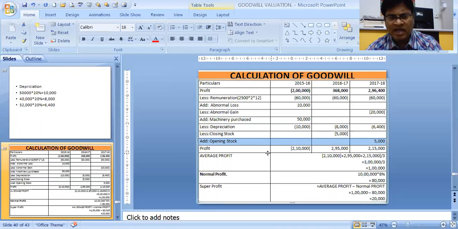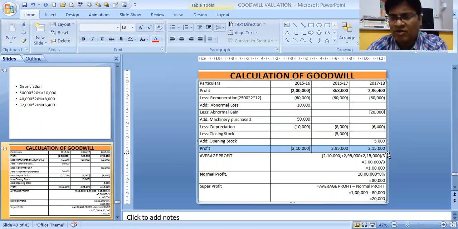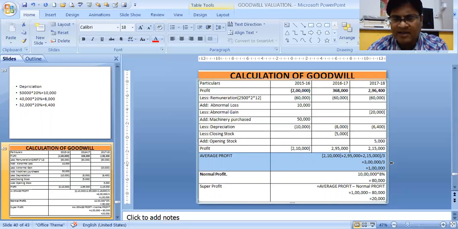Anyhow, we did the sum and then we got the correct net profits. It is 2,10,000 loss in the first year, then 2,95,000 profit, then 2,15,000 profit. For average profit, we have to just add up everything, the loss part we subtracted, and divide by 3. We got 1 lakh as average profit.